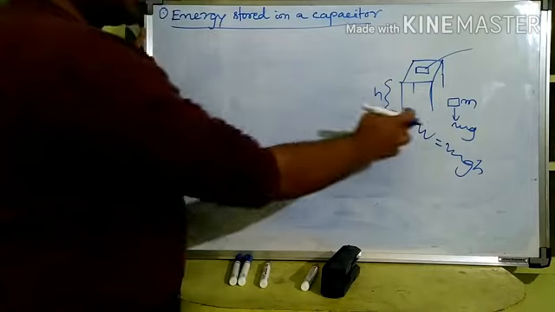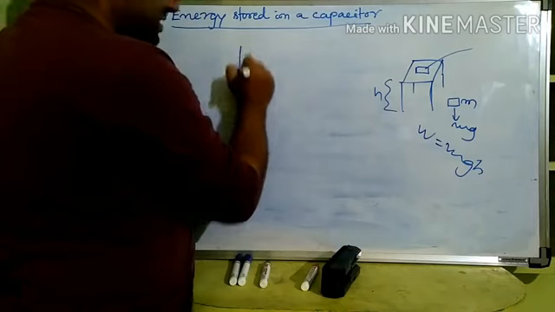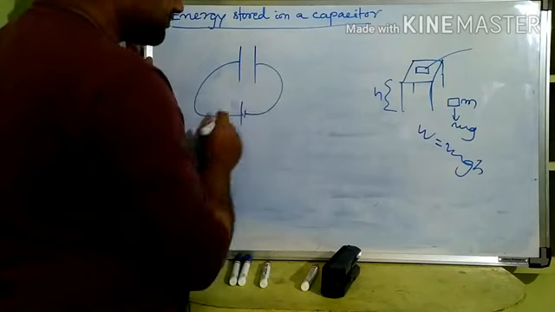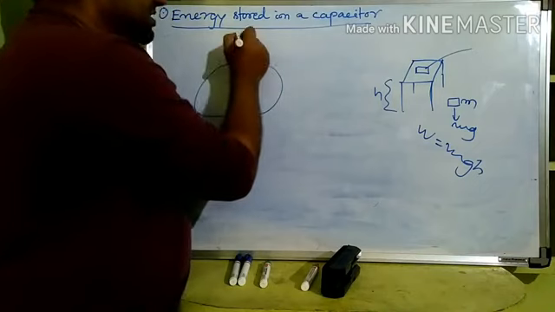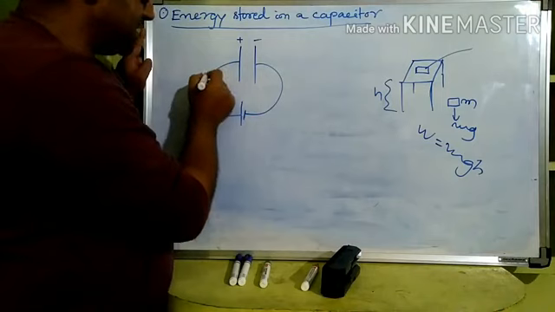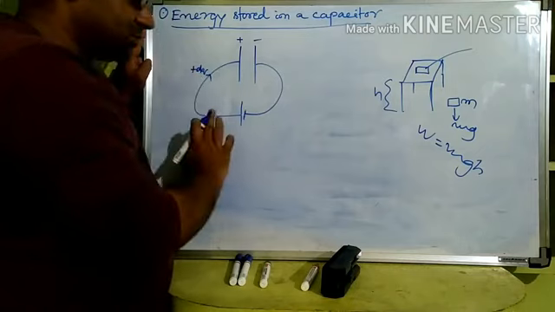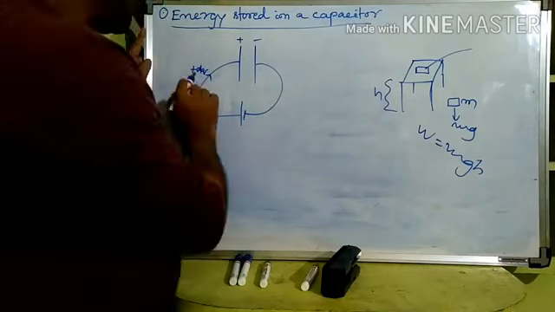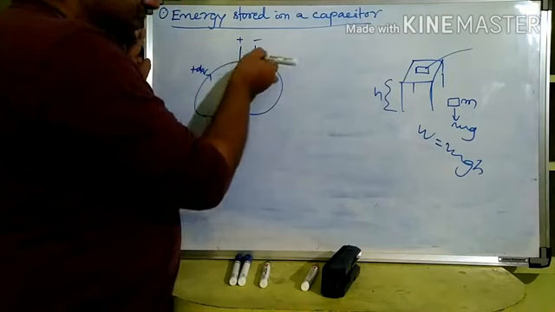Where there is a force, if a displacement is done against it, then only work is done. So let us understand why work is done first. See, we are charging a capacitor, right? Initially there was no charge, but after some time this is a little positive charge, this is a little negative charge. When we give some charge again, let us say plus dq charge, you are sending plus dq, plus dq, gradually this plate will be completely charged, right? When this charge goes near, this plate is positively charged and it will push it away.